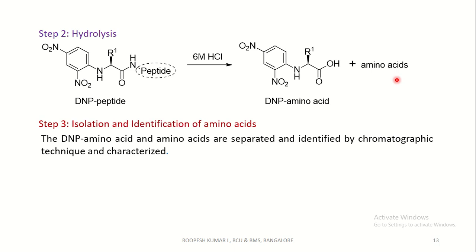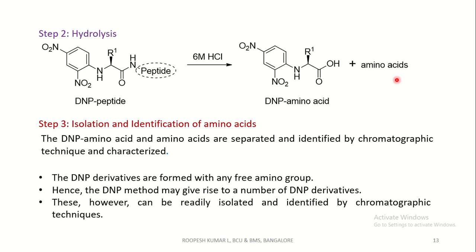Coming to step 3, isolation and identification of amino acids. The DNP amino acid and the amino acid residues are separated and identified by chromatographic techniques, generally TLC and column chromatography, and are characterized. The DNP derivatives are formed with any free amino group. Hence, the DNP method may give rise to a number of DNP derivatives as byproducts. These, however, can be readily isolated and identified by chromatographic techniques.